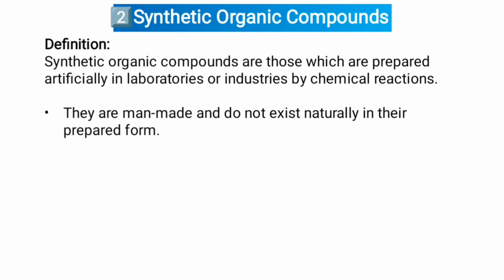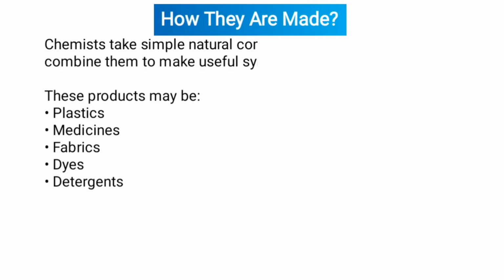And the second one is synthetic organic compounds or man-made organic compounds. Definition: synthetic organic compounds are those which are prepared artificially in laboratories or industries by chemical reactions. They are man-made and do not exist naturally in their prepared form. How they are made: chemists take simple natural compounds and modify or combine them to make useful synthetic products. These products may be plastics, medicines, fabrics, dyes, detergents.